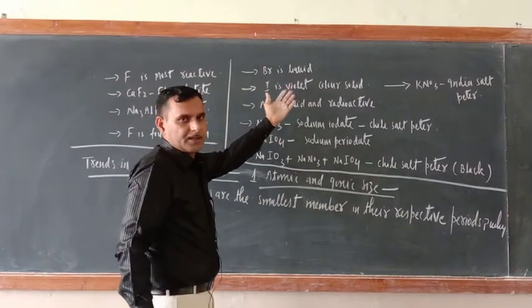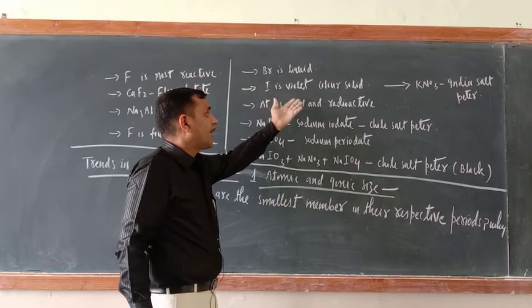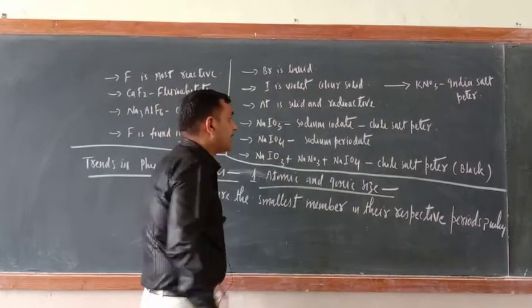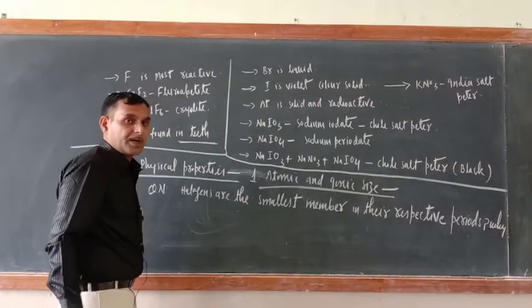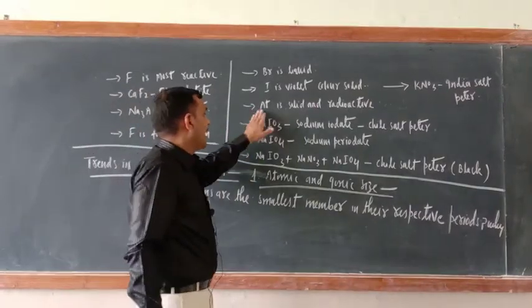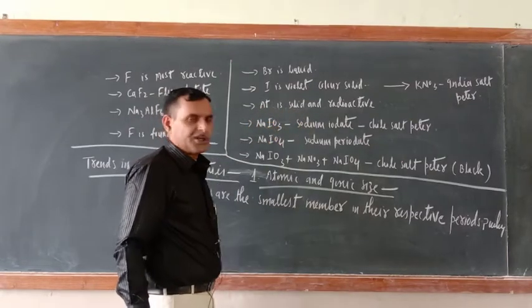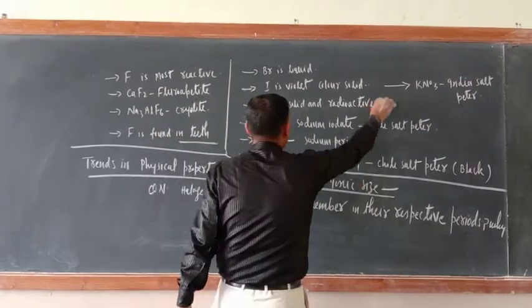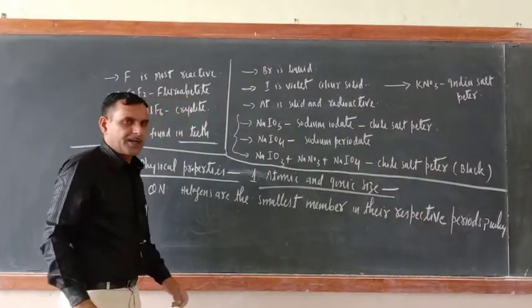Bromine is a liquid. Iodine is a violet color solid and it is a volatile substance. What is this one? Volatile element. Okay, iodine. Astatine, that is the last member. Astatine is a solid and radioactive. It is radioactive. Okay.